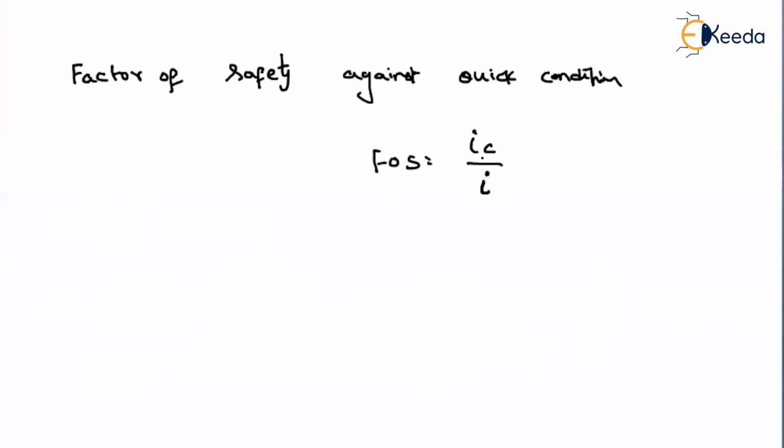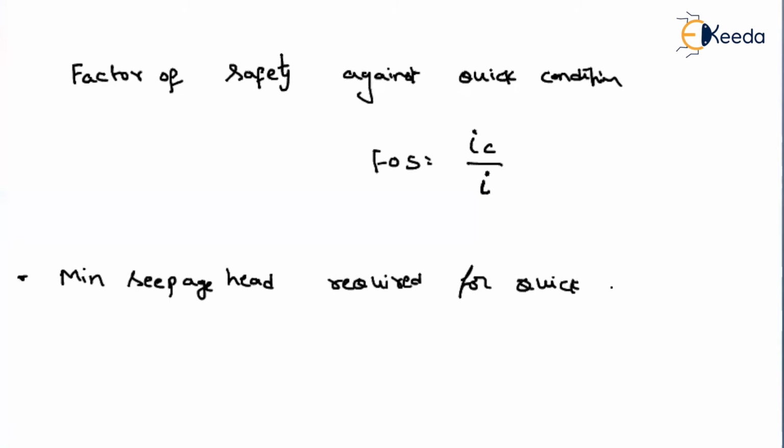Suppose in the given question, they are asking what is the minimum seepage head required for causing the quick condition. How can we find this out? The quicksand condition will occur when your I is greater than or equal to IC. So what is the minimum value? IC.